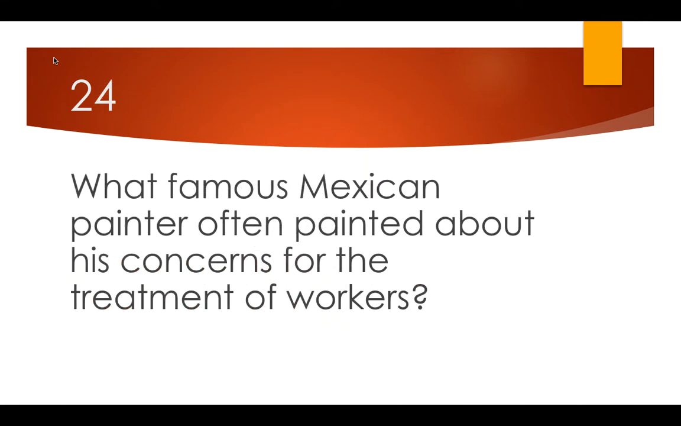Number 24, what famous Mexican painter often painted about his concerns for the treatment of workers? We showed you several works of art from this artist, but his name is Diego Rivera. You will need to know what his paintings look like and also what the subject of his paintings was, and that would be the treatment of workers.